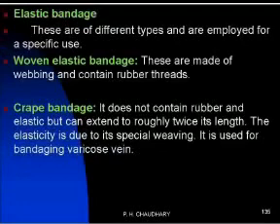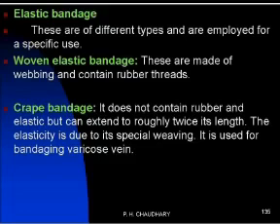Elastic bandages are available in different types, employed for specific use. They include woven elastic bandage. They are made up by weaving the bandage cloth and contain rubber thread. So it is called the woven elastic bandage. Whereas crepe bandages do not contain rubber, and they are elastic and can extend to double their length. Their elasticity is double their length.